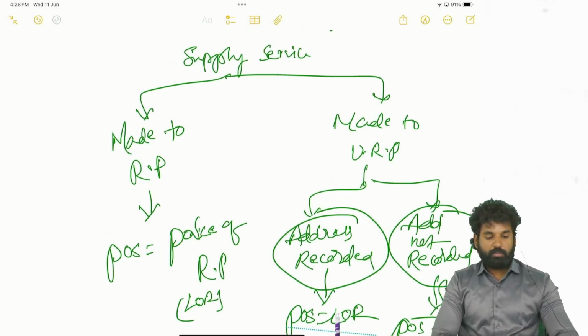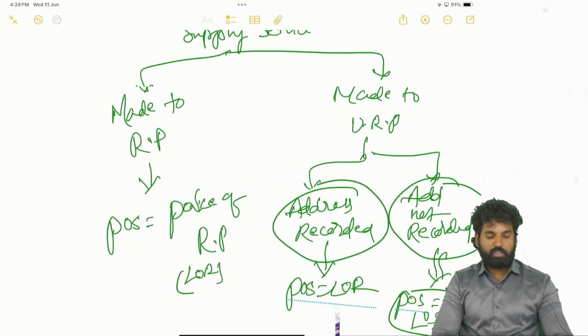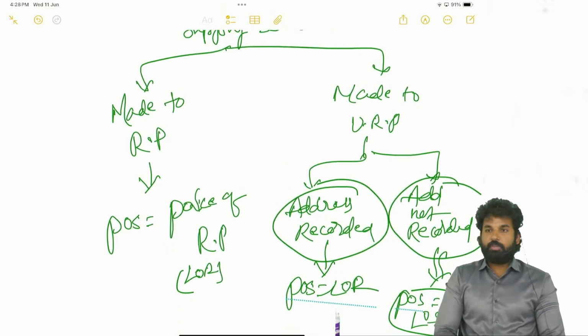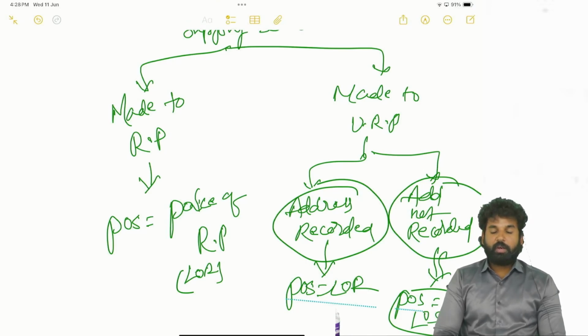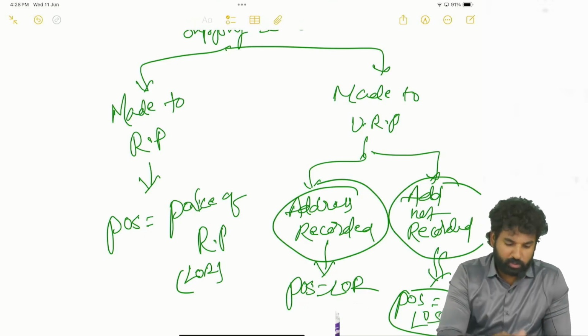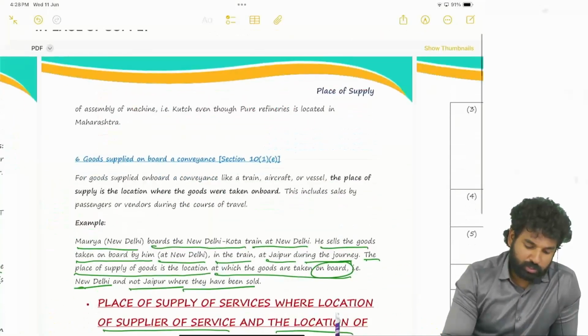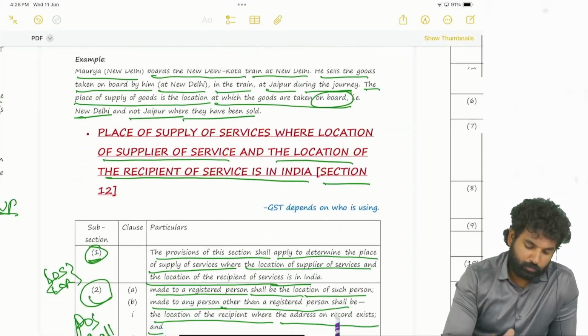Okay, so supply of service. When the supply of service is made to a registered person, place of supply will be the place of such registered person. That is the location of the recipient. If it is made to an unregistered person and the address is recorded, place of supply will be the location of such recipient. If the address is not recorded, place of supply will be the location of the service provider. This is the general rule. Section 12 subsection 2. Right.